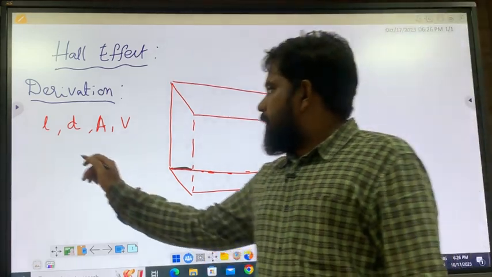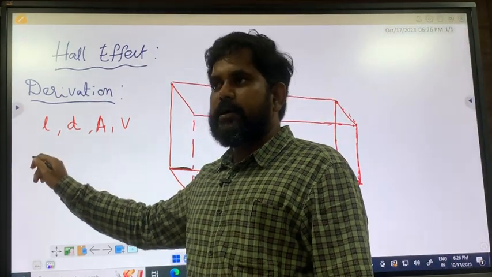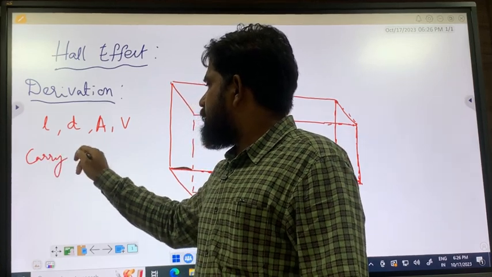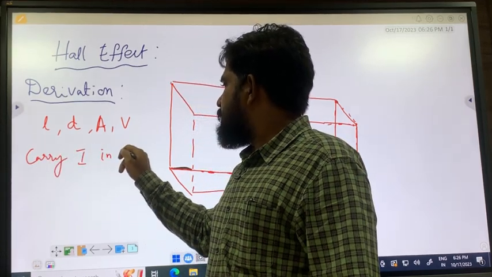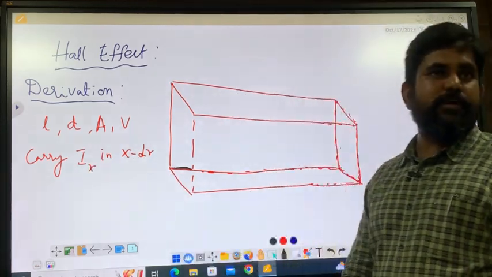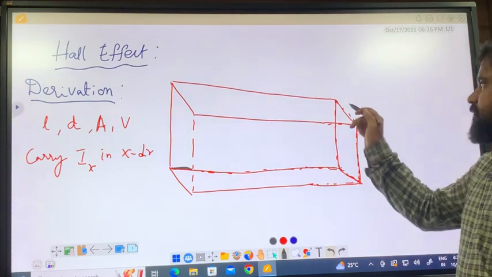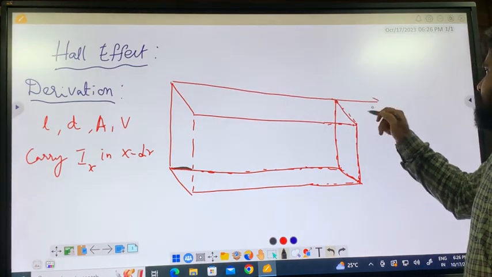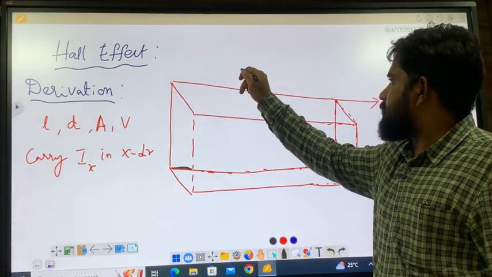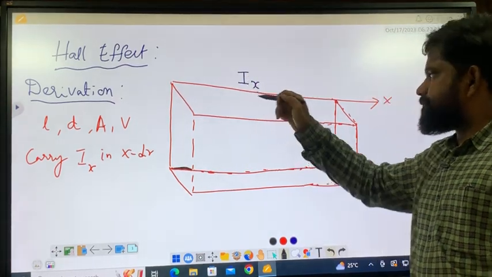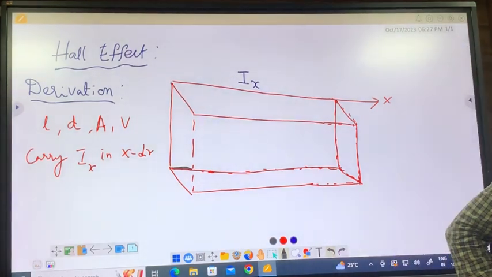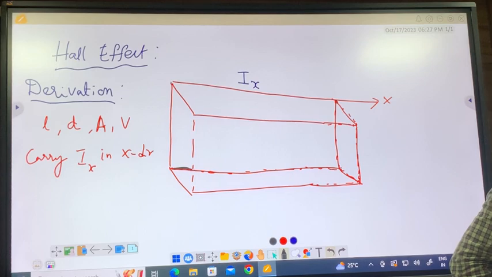Now let us apply current, carrying current in the x direction. So I call it x. Very, very important directions, so let us fix x in this direction. It is carrying current in this direction, Ix. Simple. So current means what? Flow of charges.